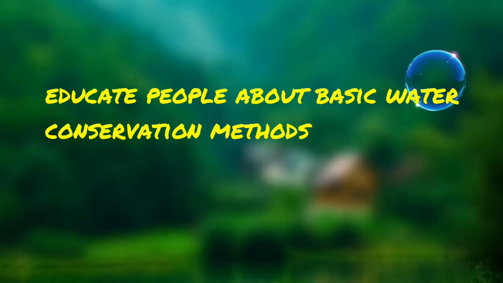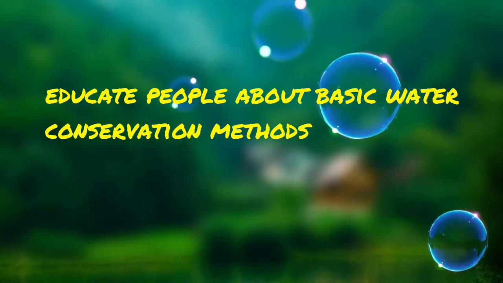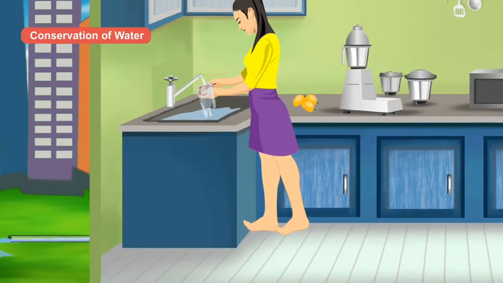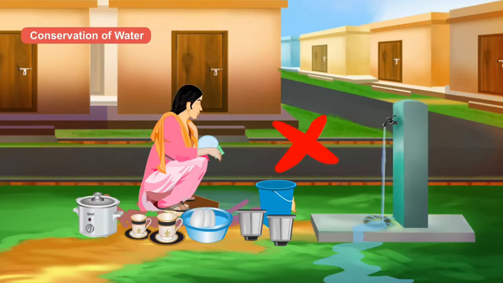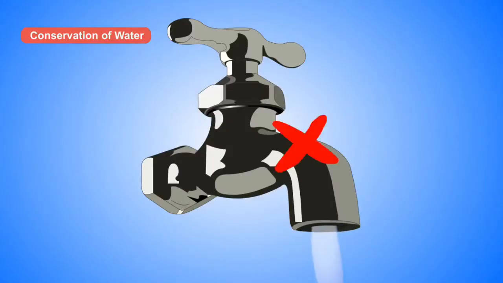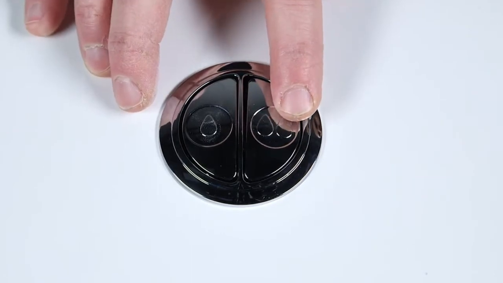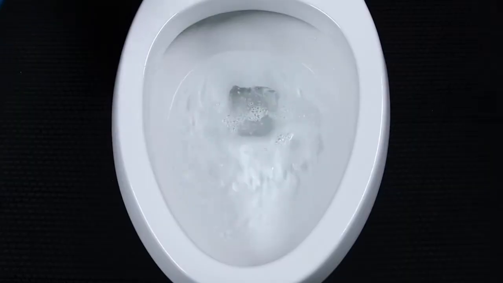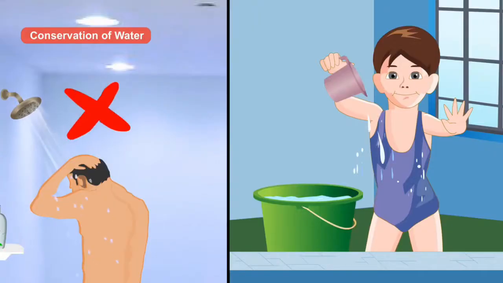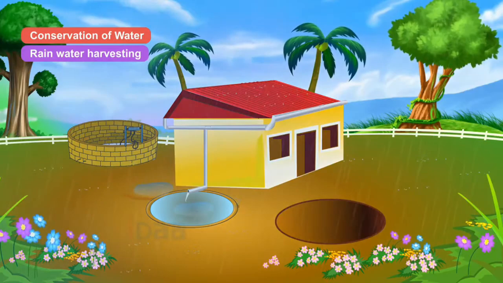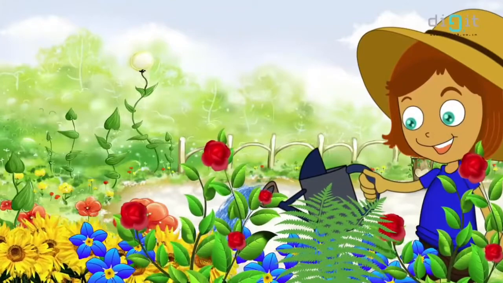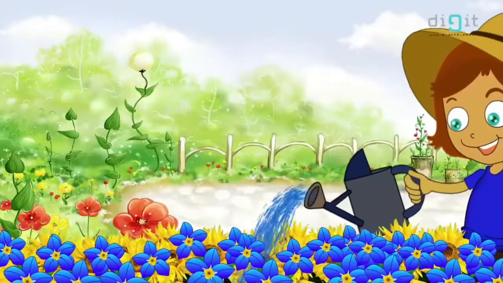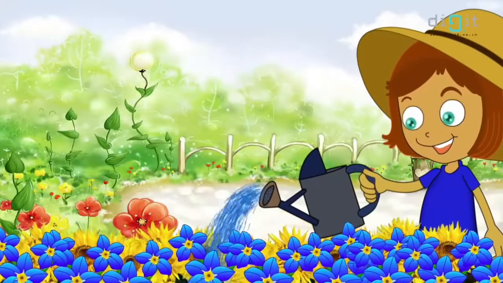Last but not least, we could solve the problem of water shortage through conservation and education, whereby the people who use water could be educated about basic conservation methods which can reduce water wastage. For example, encourage people to use half flush toilets, and instead of showering, they could do bathing. And we could also water gardens after sunset. Watering the garden after sunset would mean that the water being sprayed over the crops would not evaporate immediately.